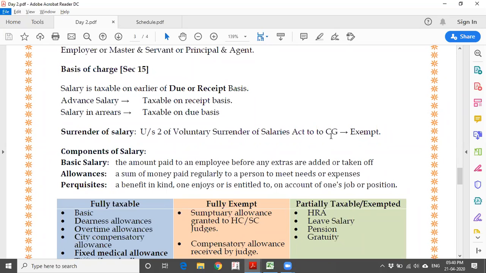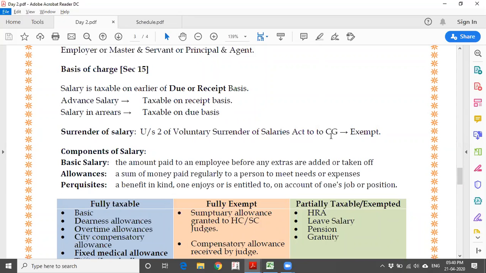Say for example, I am staying in a rented house. For that, my employer is going to give house rent allowance. This is compensation for whatever I have spent. Perquisite. Say for example, my employer has not given an allowance, but has given a whole house itself for me to stay. That is called a perquisite. So I have spent and got reimbursed, that is an allowance.